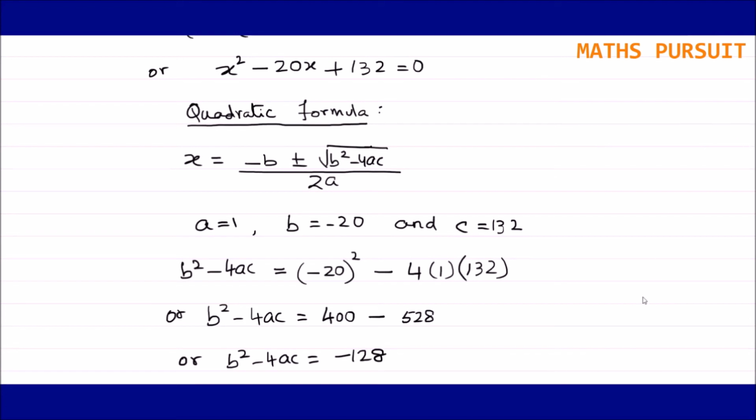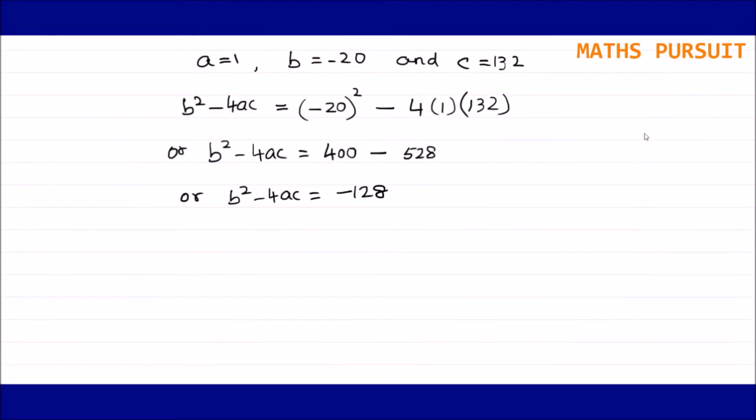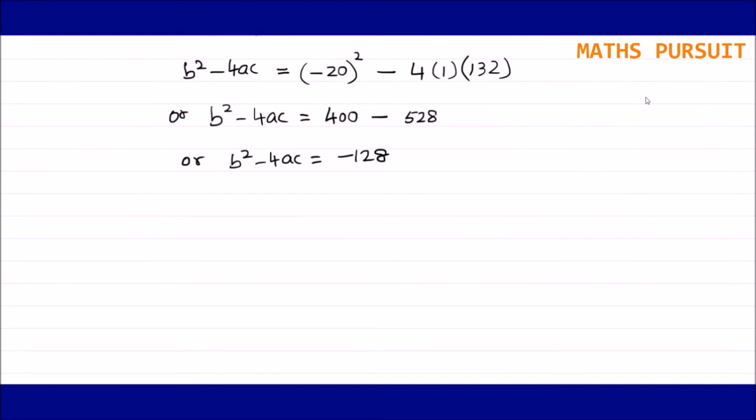So guys, after solving this, we could see that we got b square minus 4ac is equal to minus 128. Guys, we very well know what will happen if the determinant is less than 0: no real roots exist.